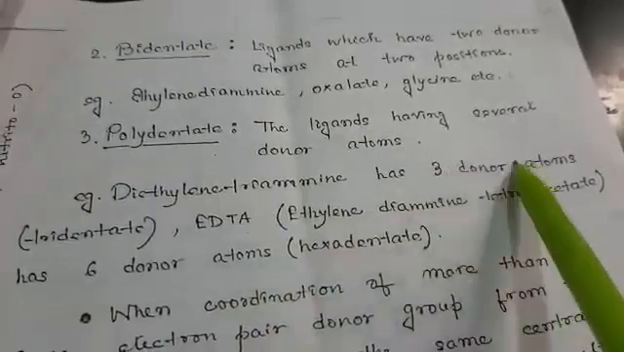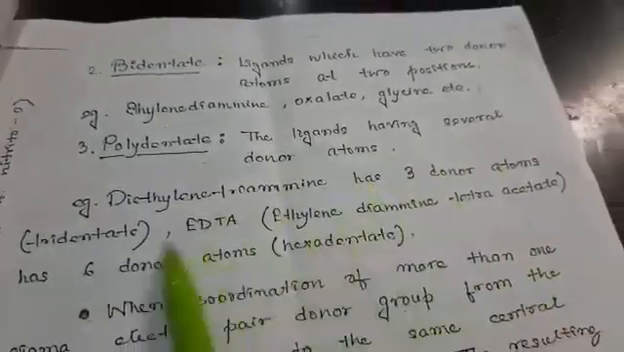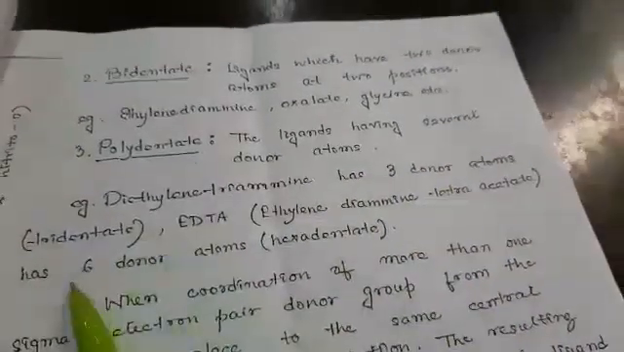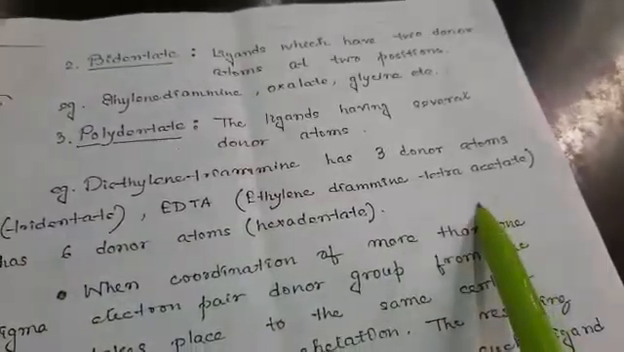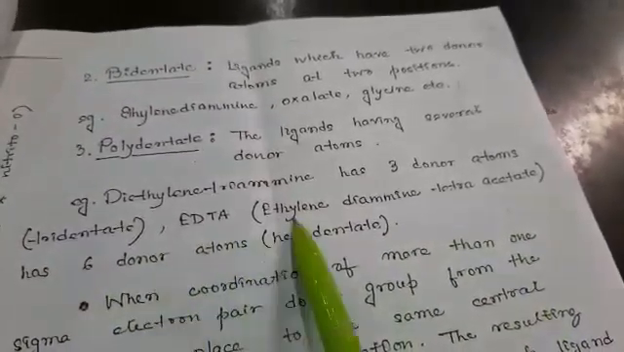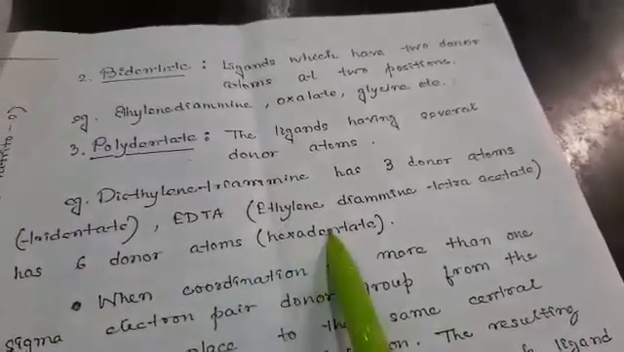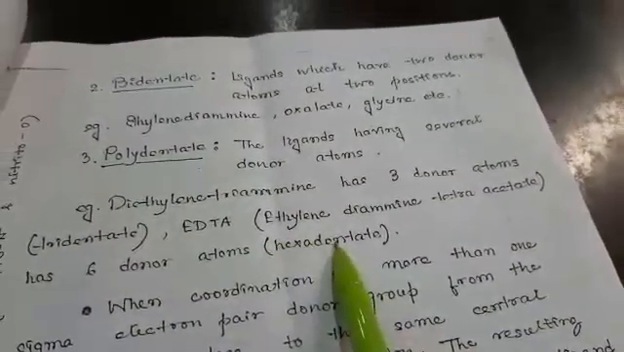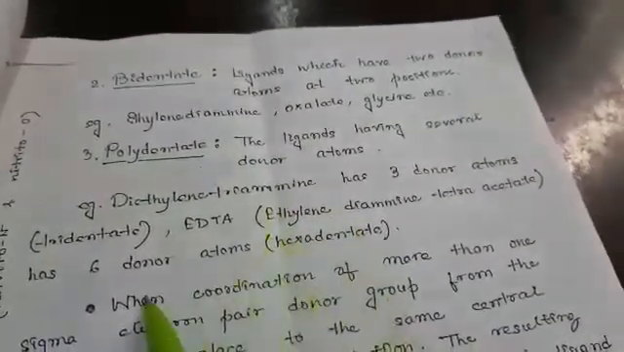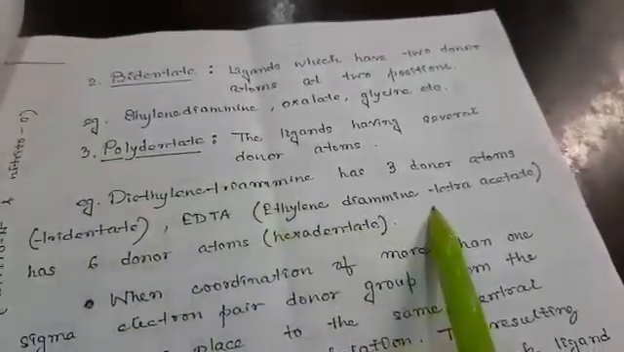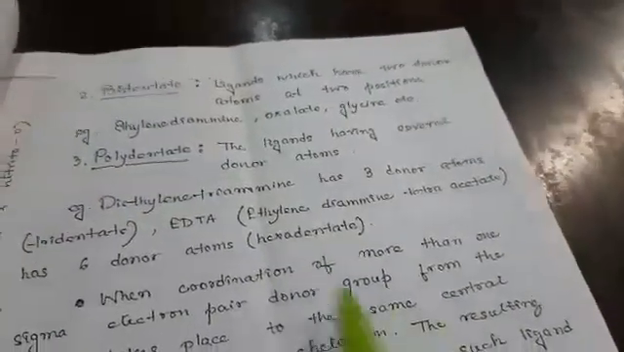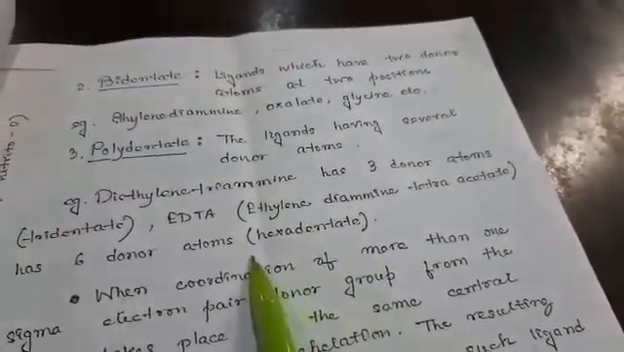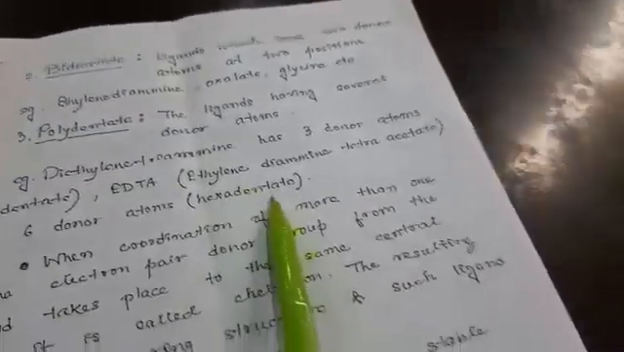Next are the polydentates. Polydentates are ligands having several donor atoms. Like diethylenetriamine, where 3 donor atoms are there, is tridentate. EDTA, ethylenediaminetetraacetate, has 6 donor atoms, so it is hexadentate. The name depends upon how many donor atoms are there: tridentate if 3 donor atoms are there, hexadentate if 6. So these are the examples of polydentate ligands, which have a number of donor atoms.